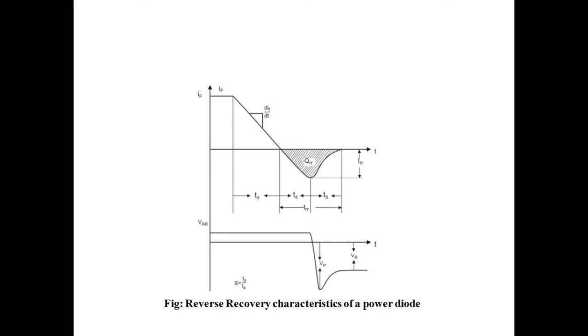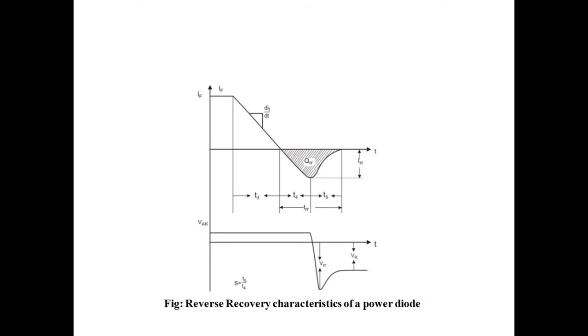So this phenomenon can be limited by using the wiring inductance. And also in high frequency switching circuits like SMPS, switch mode power supply, if the time period t4, the time taken from 0 to maximum IRR, is comparable to the switching cycle, qualitative modification to the circuit behavior is possible. So we are comparing this time also.